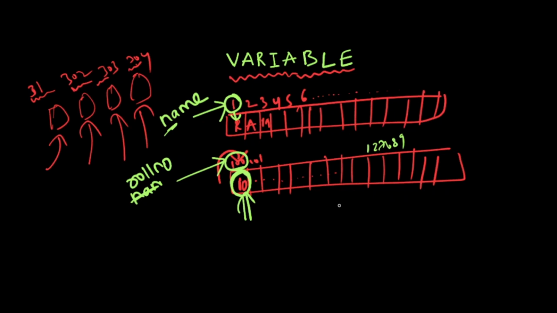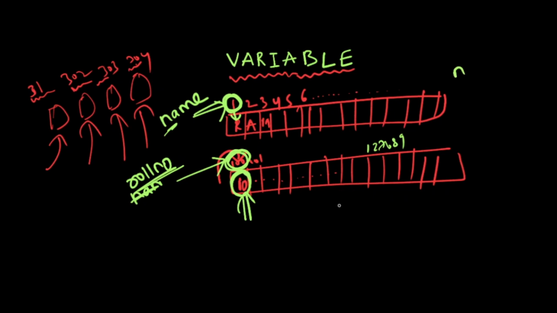This name tag is used for identification purposes. Humans cannot remember all these addresses. Even for us there is a date of birth and a birth date, everything. Will you call based on your birth date? No, you kept one name, right? Similarly, for easier understanding, here also we kept one name for this address. We can't remember the address, so I kept one name. That name is name. In this case, I kept another name, that name is roll number.